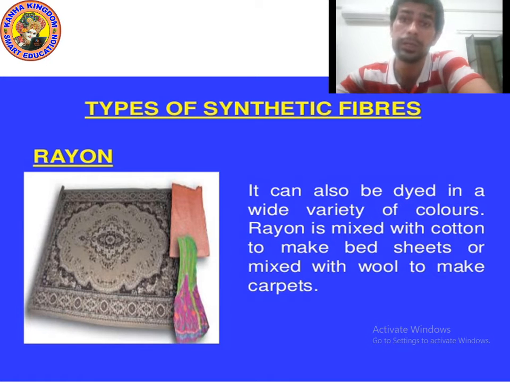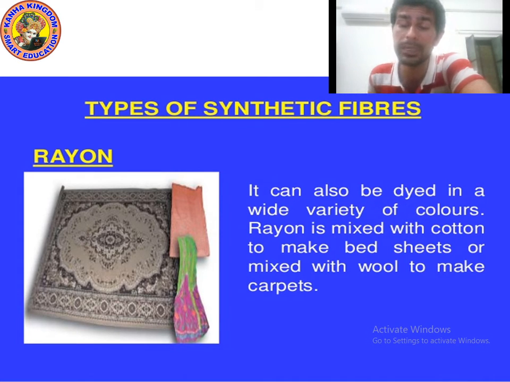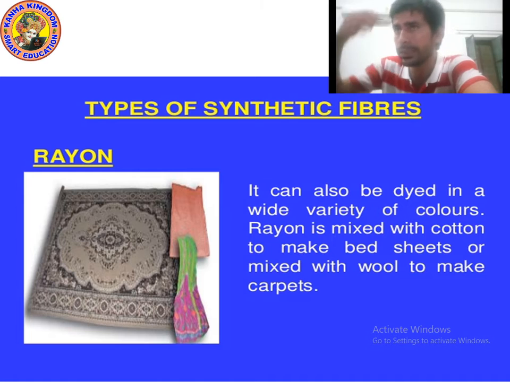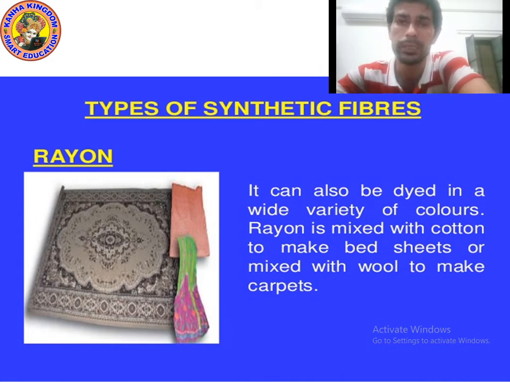Okay, although rayon is obtained from a natural source, it is very amazing that it is an artificial fiber, but it is still obtained from a natural source, which is wood pulp. Yet it is a man-made fiber. It is cheaper than silk and can be woven like silk fiber. Okay, I hope you understood. Now let's move on to the next point.